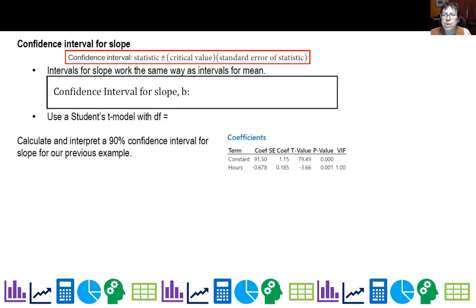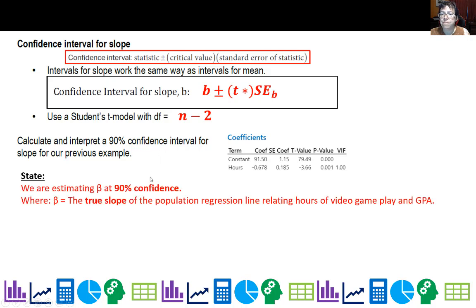All right. Now, the way we calculate confidence intervals for slope is very similar to the way that we've done the other confidence intervals. It's the same formula on the math chart: statistic plus or minus critical value times standard error for the statistic. They'll have that on the chart, but they won't have the specifics. So you need to remember the statistic is B, the critical value is T star, all right? And the standard error is that SE of B, which is on your formula chart, or you can pull it from the computer printout if they give you one. Degrees of freedom is N minus 2.